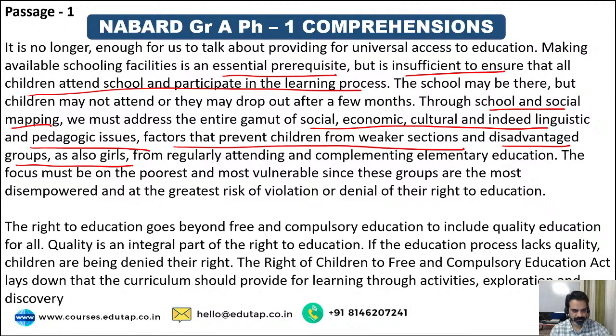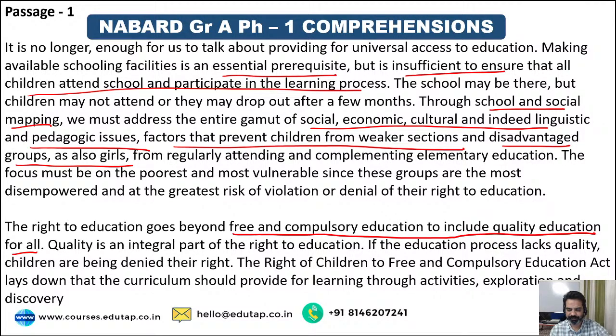Let's read further, guys. The right to education goes beyond free and compulsory education. So he says the right to education goes beyond free and compulsory education to include quality education for all. So that's what the real definition of right to education is. It is not just free and compulsory education to all, but it should also include quality education for all. Quality is an integral part of the right to education. That's true. If the education process lacks quality, children are being denied their right.